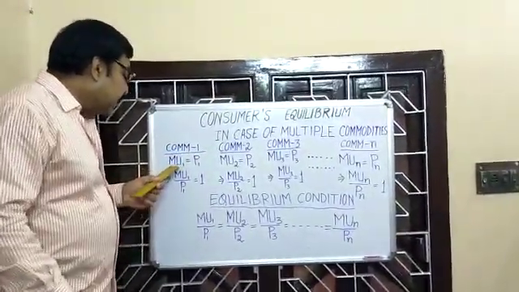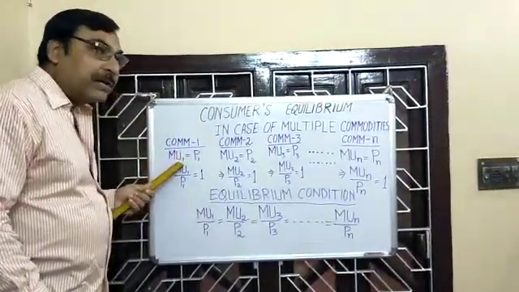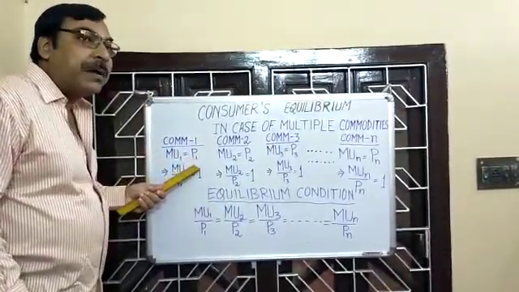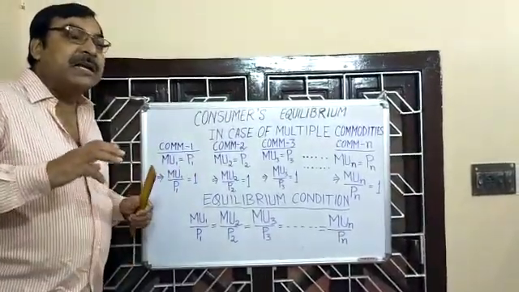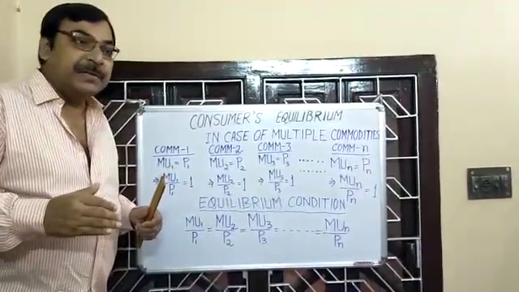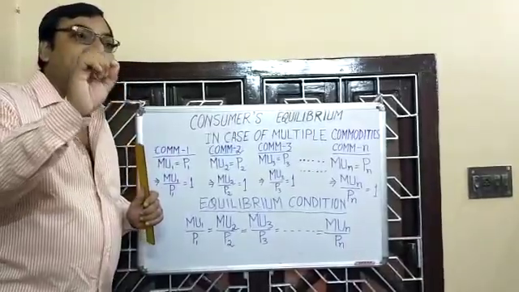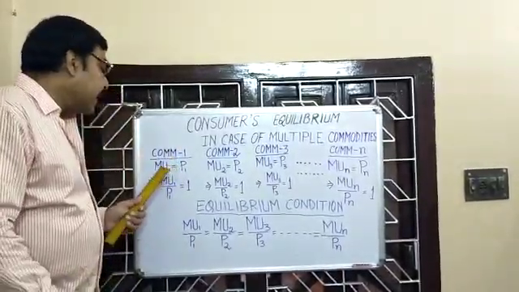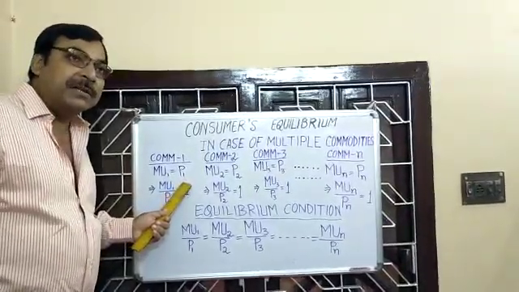Equilibrium condition: marginal utility derived from commodity 1, MU1, must be equal to price of commodity 1, P1. Actually, marginal disutility means price into marginal utility of money. Here we assume marginal utility of money is equal to 1. So we can write marginal utility equal to price as the equilibrium condition.